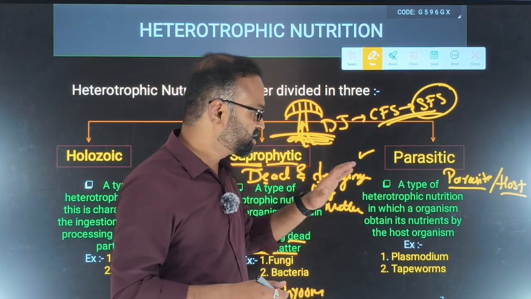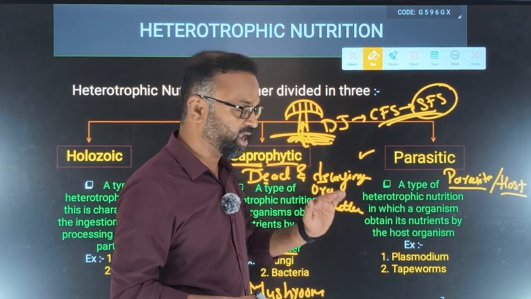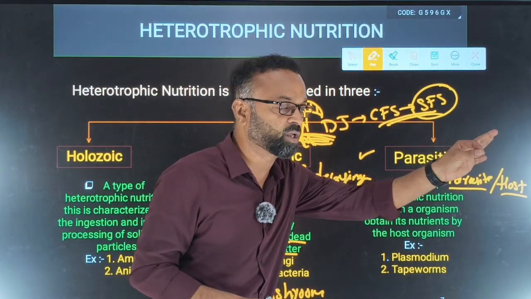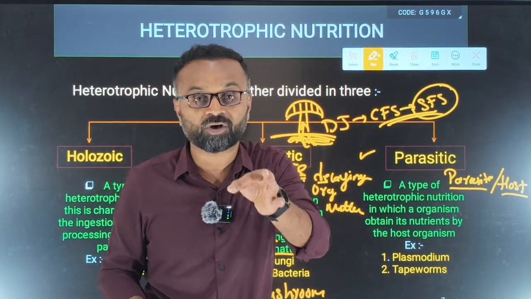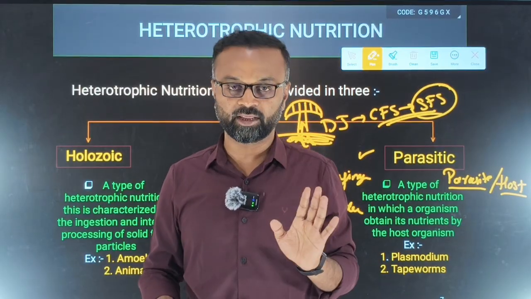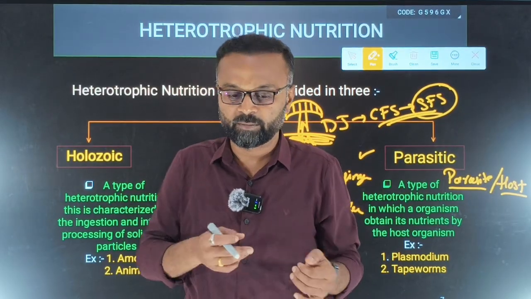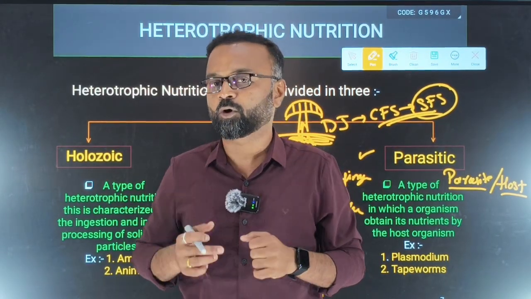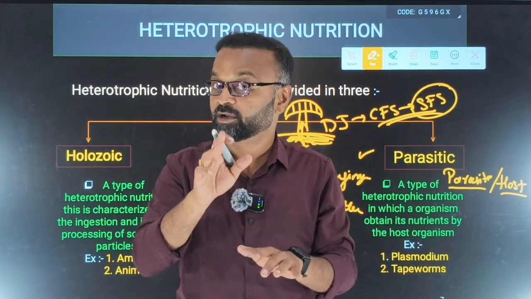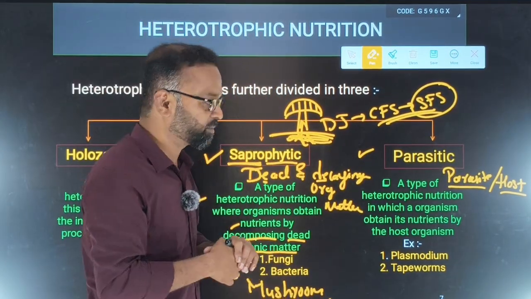So this is a type of heterotrophic nutrition in which organisms obtain nutrients directly from other living organisms without causing immediate effect or without killing them immediately. If a mosquito bites, we will not die. If a bed bug takes a little amount of blood, we are not going to die. Short-term effects are not there, but long-term, definitely it is going to harm us.